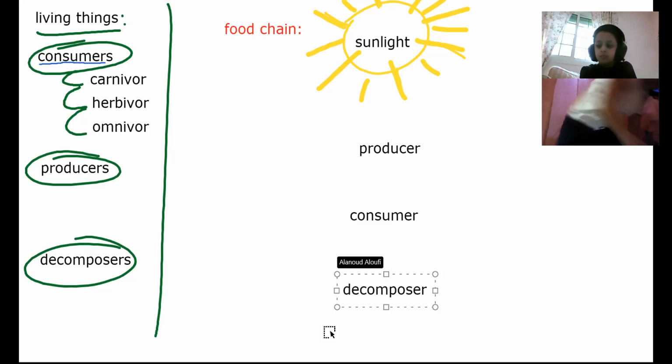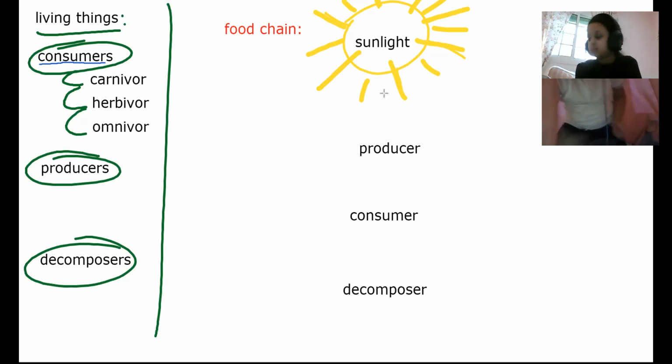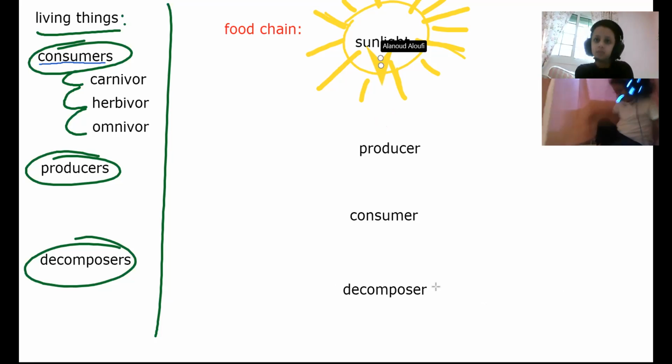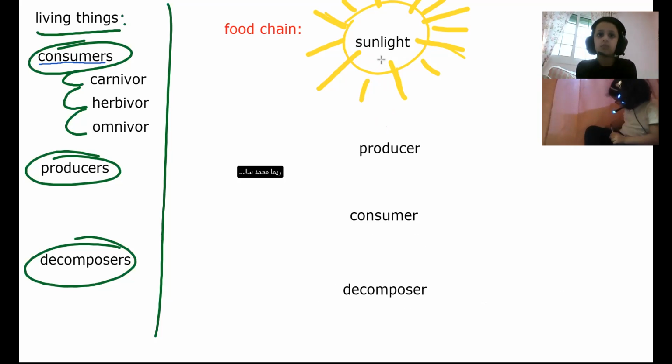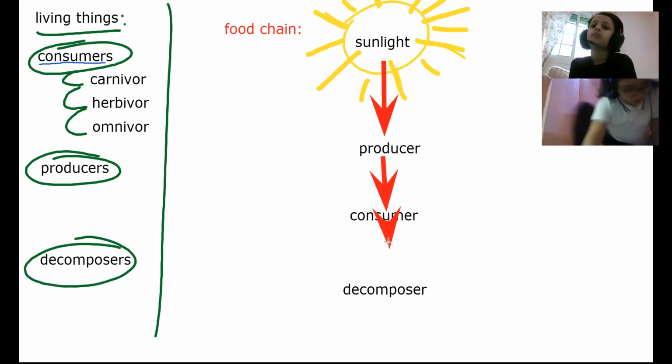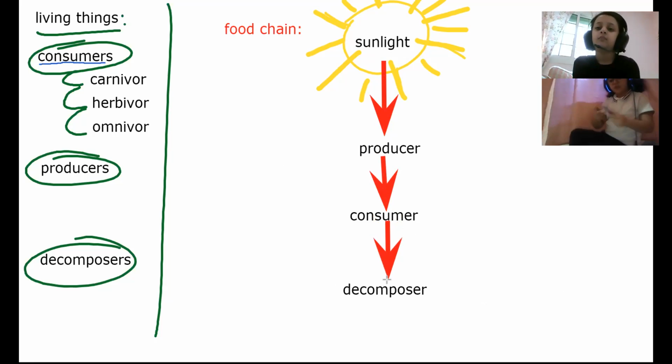So again, sunlight will be given to whom? To a producer. Then a producer will be eaten by a consumer. Then a consumer, after it dies, will be eaten by a decomposer.